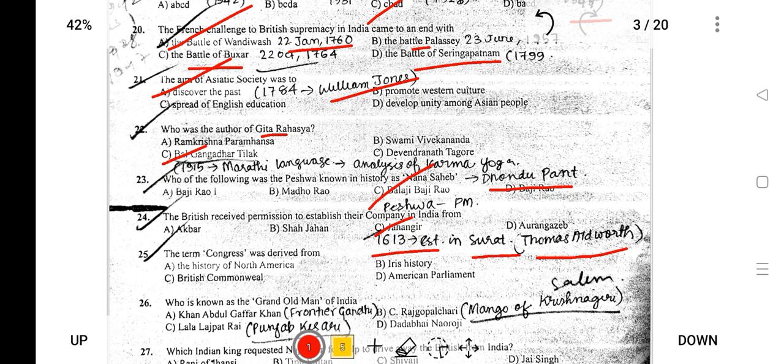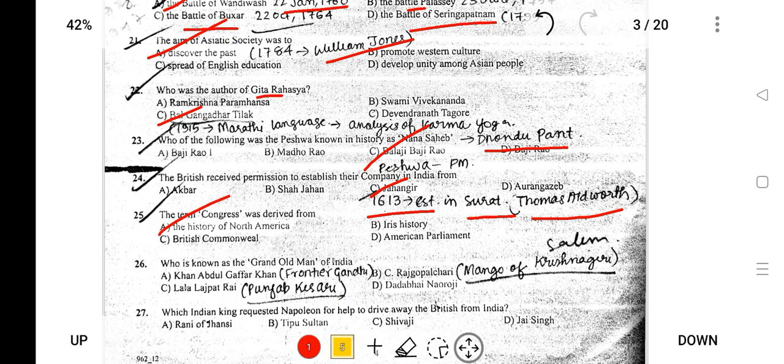The term Congress was derived from. Congress means a group of people, and it was derived from the history of North America, from the US Congress, which fought for freedom against the British, and they achieved independence much earlier than the Indians.